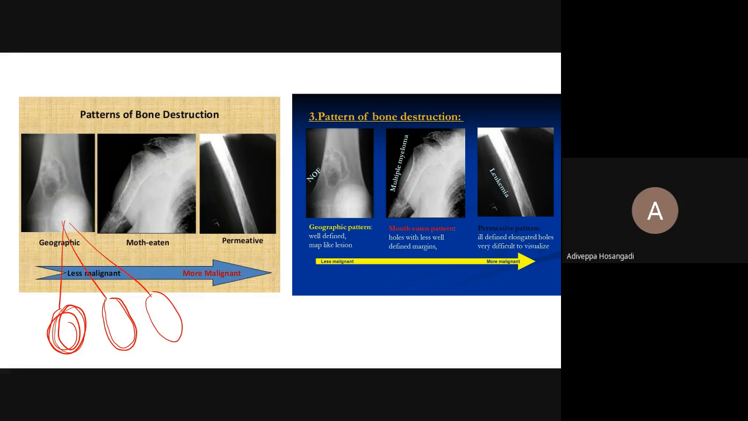So a geographic lesion invariably means it's a benign tumor, and the aggression we can pick up by looking at the type of margin you get. An example of the geographical destruction pattern is non-ossifying fibroma. This is one example, but I have given a list of so many things. The lytic lesion is multiple myeloma, moth-eaten appearance, and leukemia is a permeative kind of destruction.